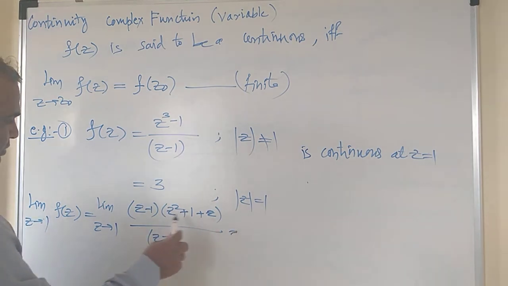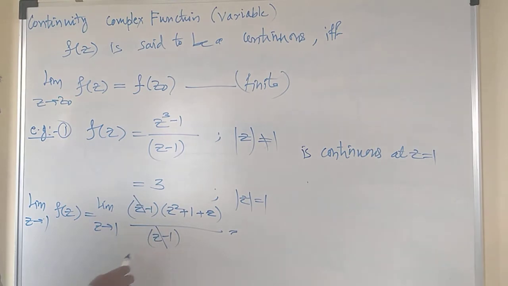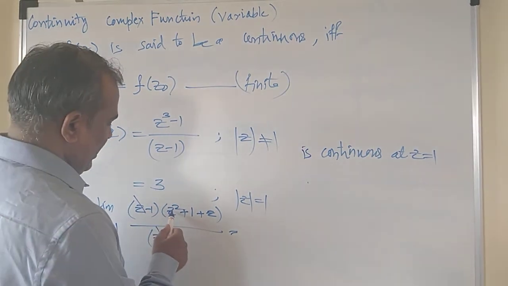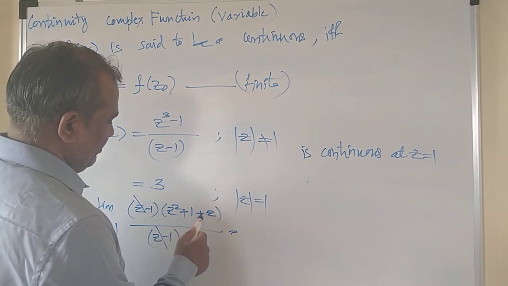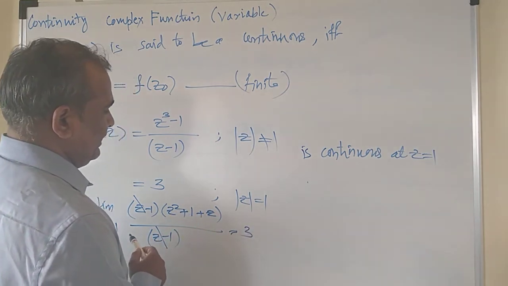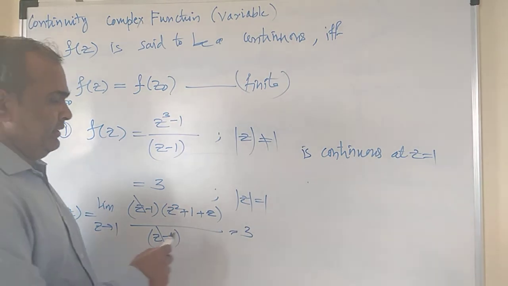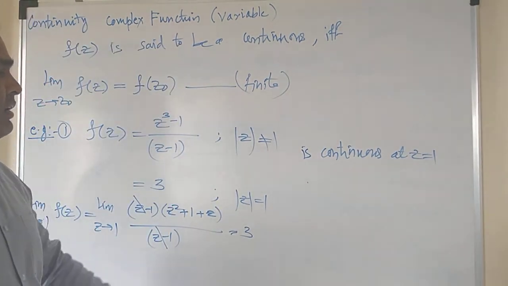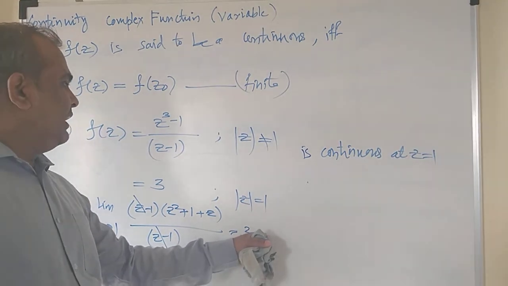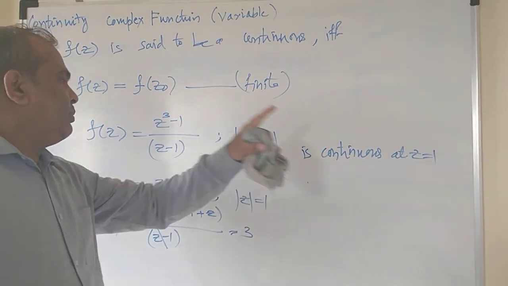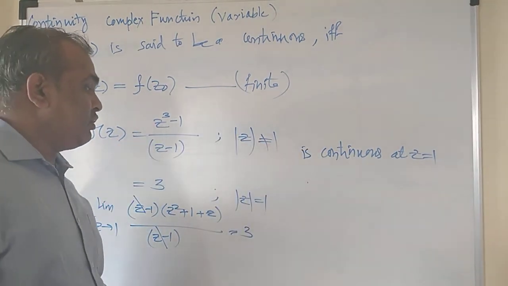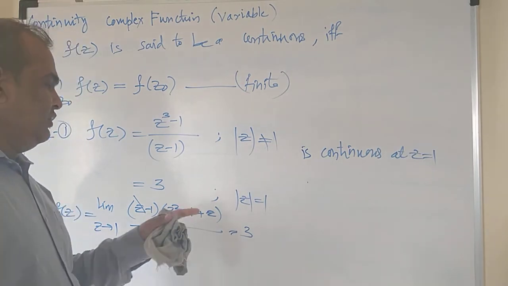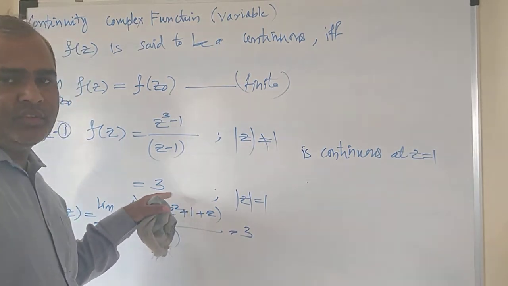And if you put this value, this gets cancelled, and limit z tends to 1 will be equal to 1 square plus 1 plus 1, which is equal to 3. And this is a finite value, and therefore we can say the limit for z equals 1 exists for this particular point, exists for the complex function, right? And you need not check for this because this is a constant term.